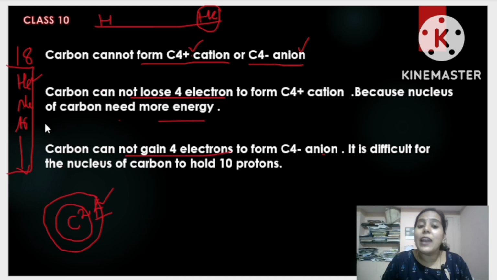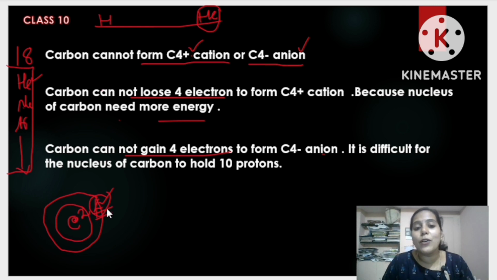See, carbon cannot lose 4 electrons or gain 4 electrons. Why? See, why can it not lose? Carbon cannot lose 4 electrons. It is because it is difficult for the nucleus of carbon. In every atom, what is there in the middle? There is a nucleus. So it is difficult for the nucleus of carbon to lose 4 electrons. So carbon is not able to lose them.